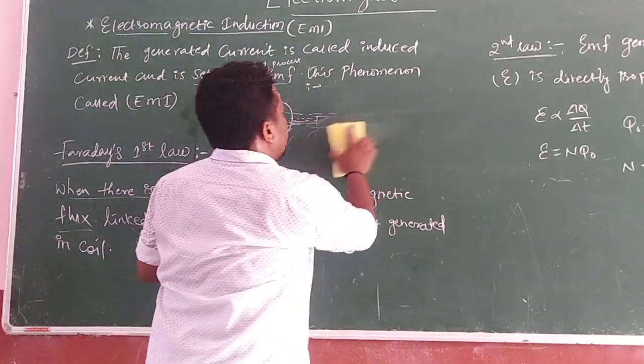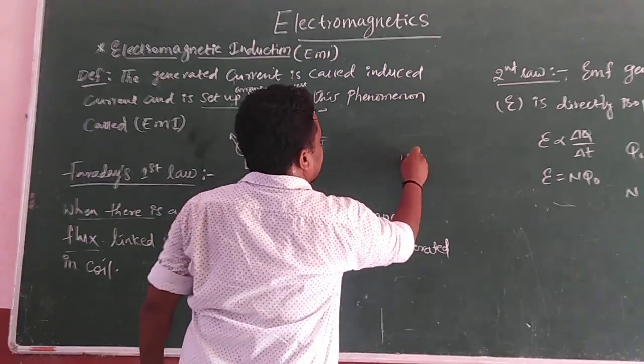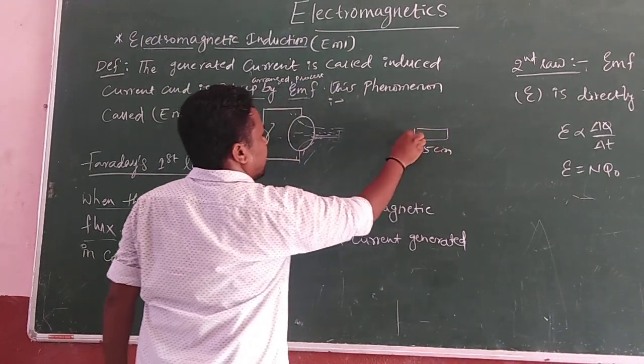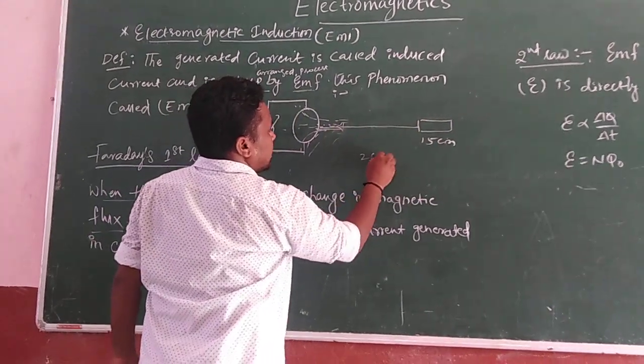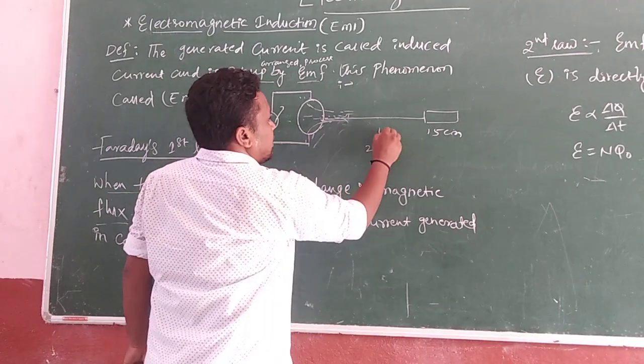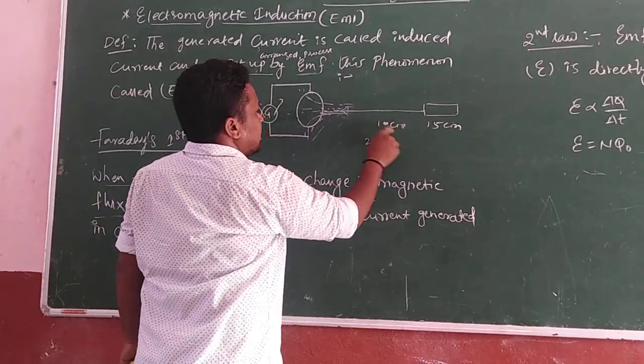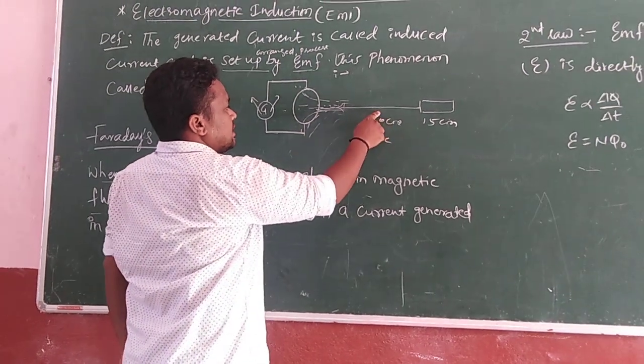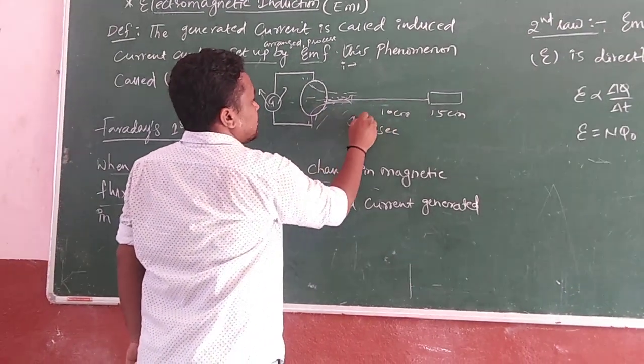Then I keep the bar magnet like this, 50 centimeters away. Then you take the bar magnet very fast, within a fraction of 2 seconds, to 10 centimeters distance from the circular coil, taking 1 second of time.